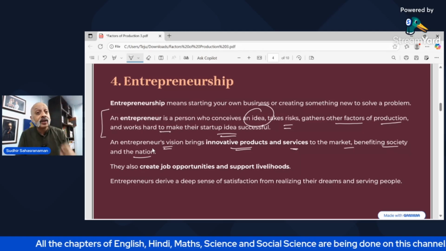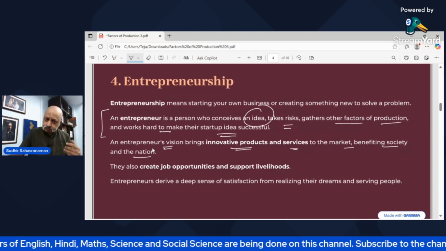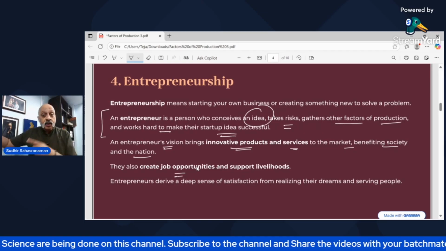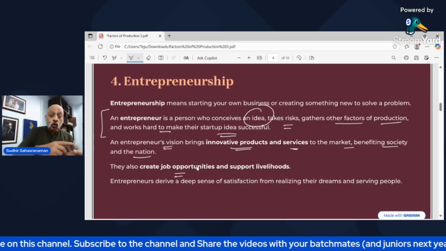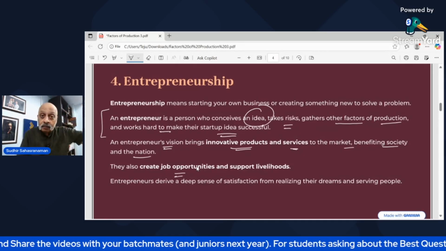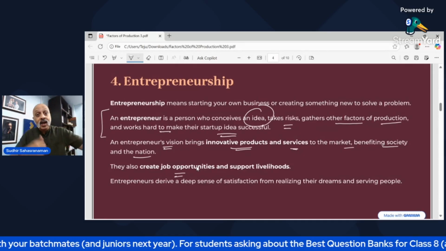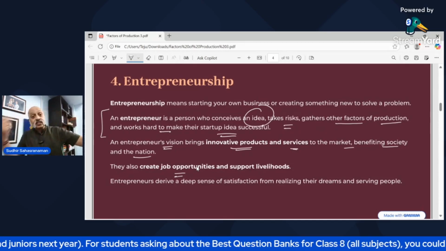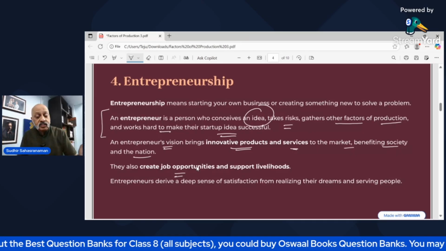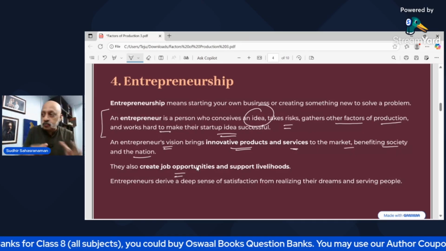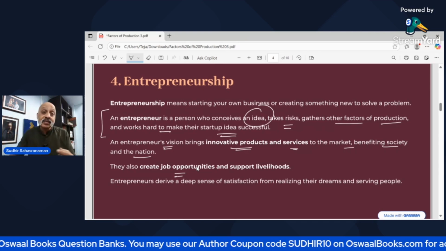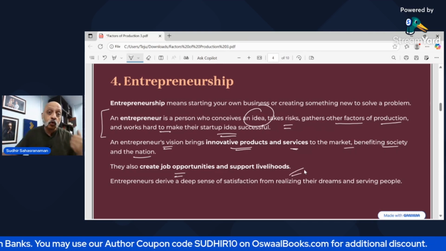Now, that is what is called an agriculture entrepreneur, right? And they also create job opportunities, because obviously I can't do everything from growing the crops to selling. So I will hire 10 people who will be running their autos or tempos. They will come and deliver it. Then there will be delivery people who will do that. I will have an accountant in my office who will take charge of the money that is being given in the form of UPI or whatever digital payment. So for that, I'm creating jobs. I'm employing 10 to 20 different people to do these kinds of jobs, and their families will be happy as a result because I'm supporting their livelihood.